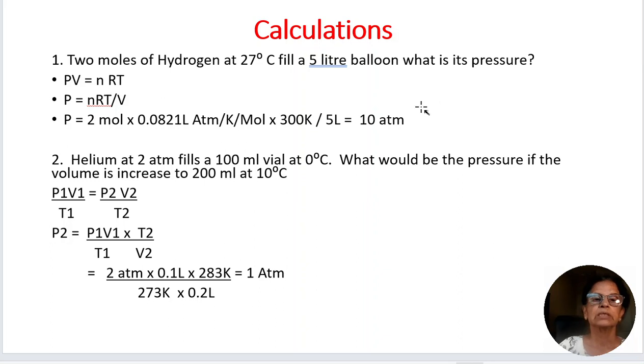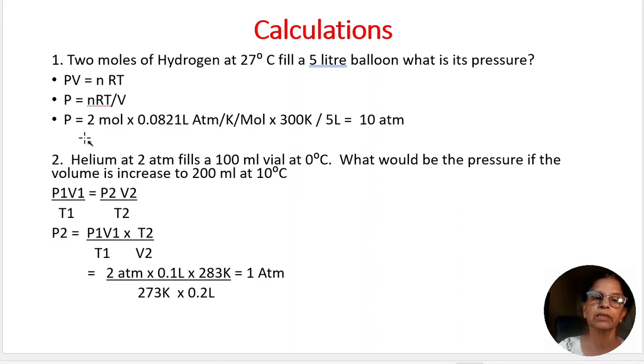The first case, one example: 2 moles of hydrogen gas at 27 degrees centigrade fills a 5 liter balloon. What is its pressure? PV = nRT is the equation. 2 moles is n. 27 degrees centigrade is the centigrade temperature and it should be converted to absolute temperature. 27 degrees centigrade plus 273 becomes 300 Kelvin. And 5 liters is the volume, and if we substitute all the variables, P can be found out.